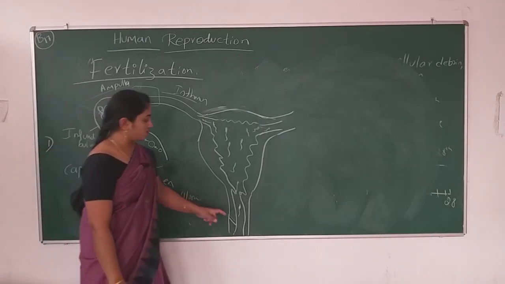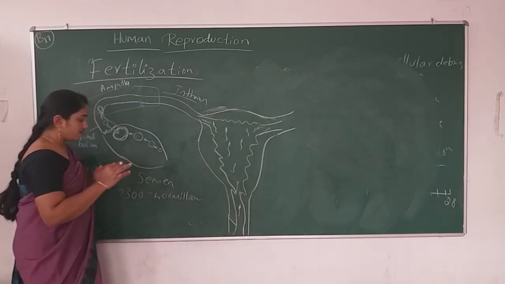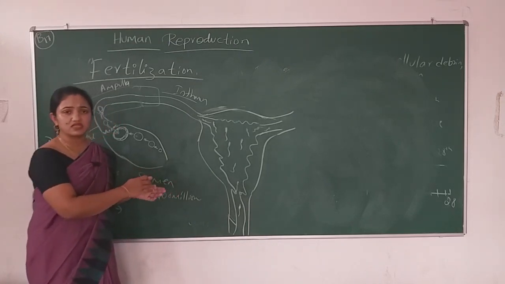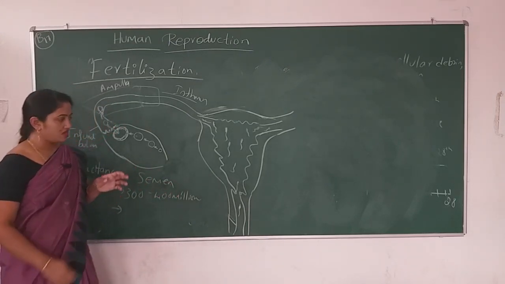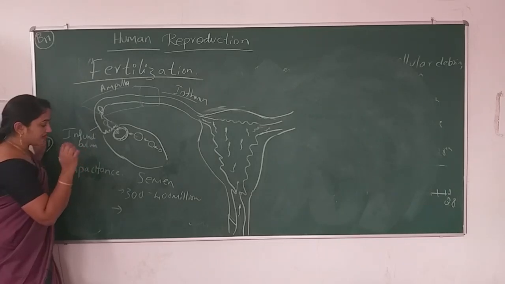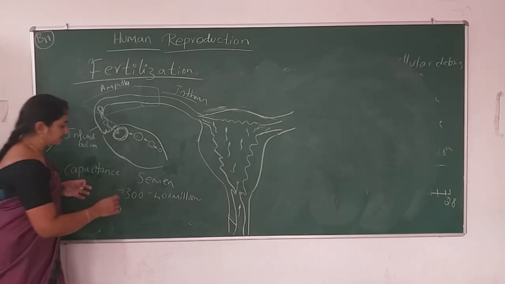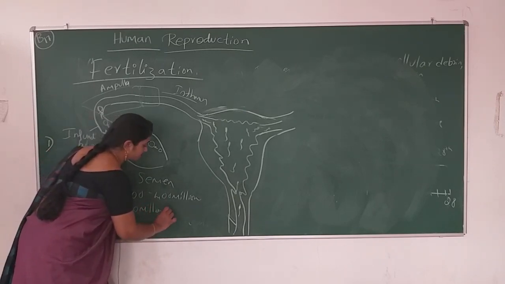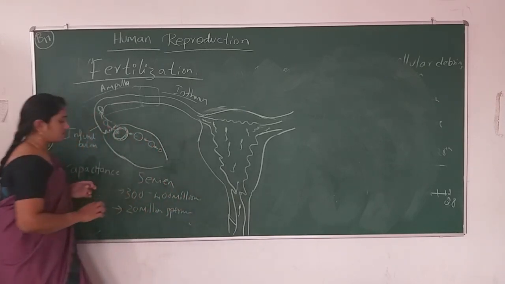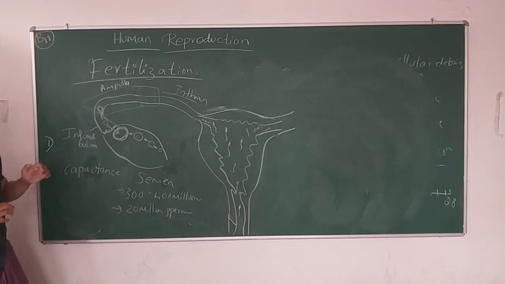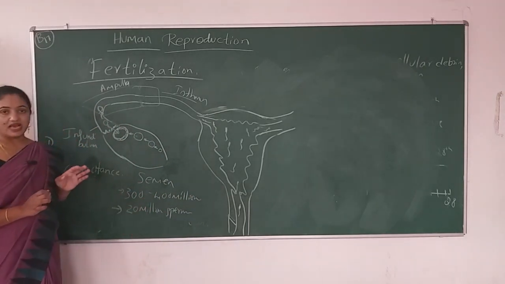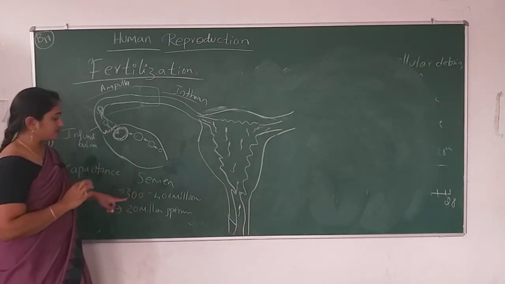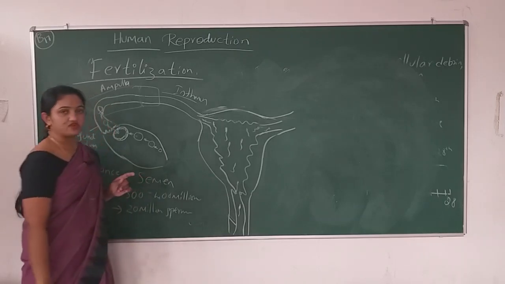Okay, so we are in this concept now. What will happen if a man is not releasing that many sperms? If a man is releasing below 20 million sperms per ejaculation, he is considered sterile. Okay, so you have to keep that in mind. With this, we'll move on to the next concept, fertilization.